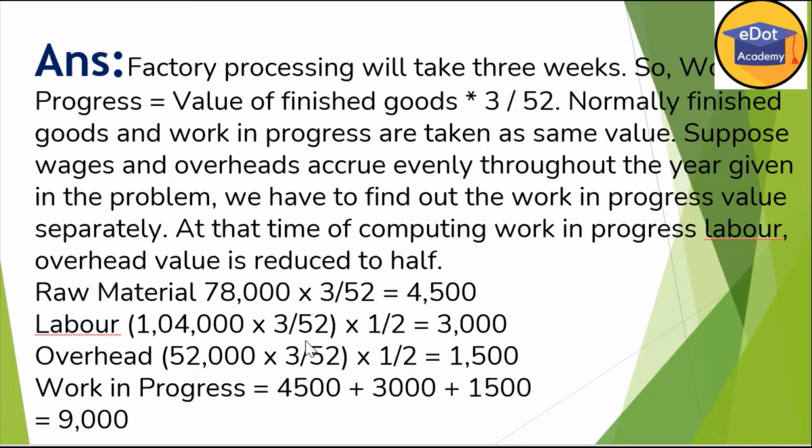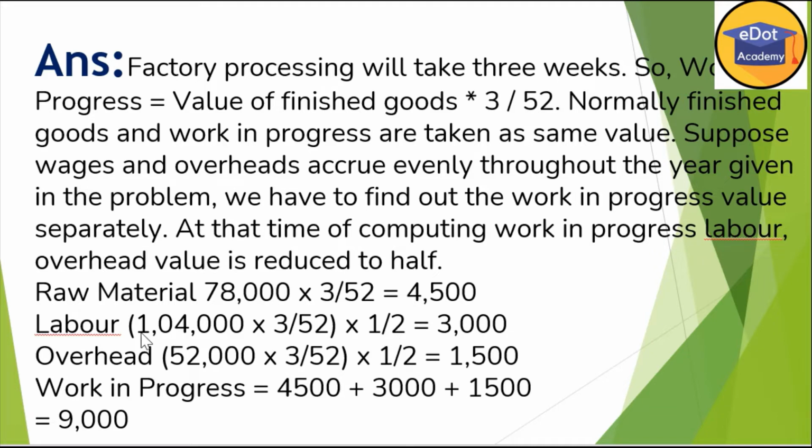Labor and overheads, because whole labor is not applied on the full raw material. Because labor works throughout the 3 weeks. In the starting, slowly they will work. So we have to take the average of that also. So divide by 1/2. This concept you have to keep in mind. Whatever raw material you are using, that whole you have to take. But labor and overheads you have to take the average, means you divide by 2.